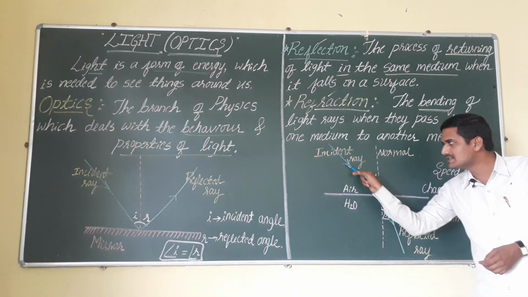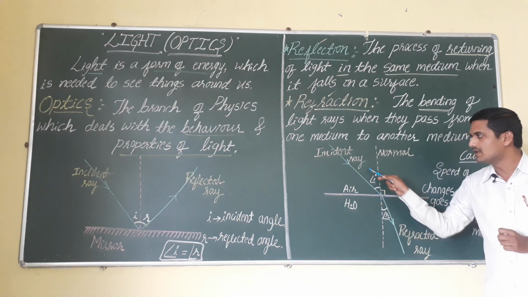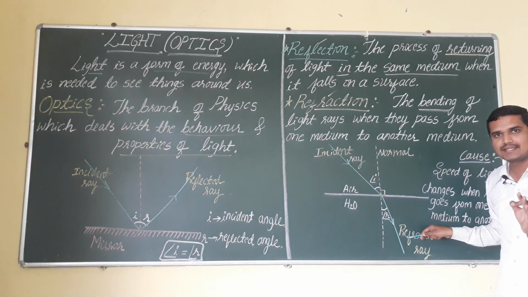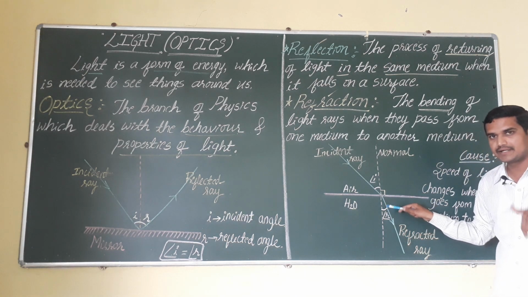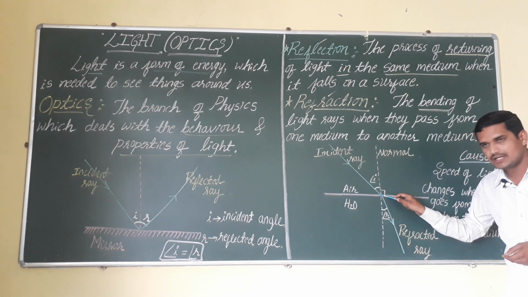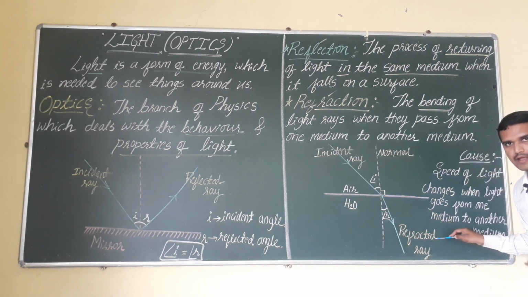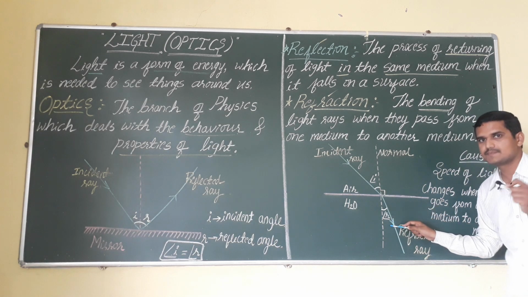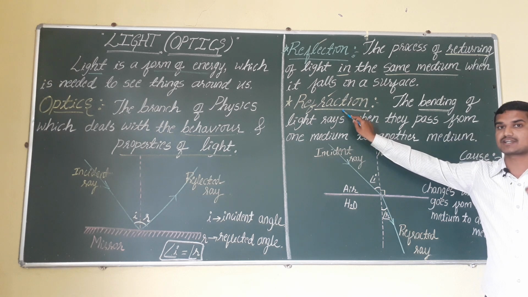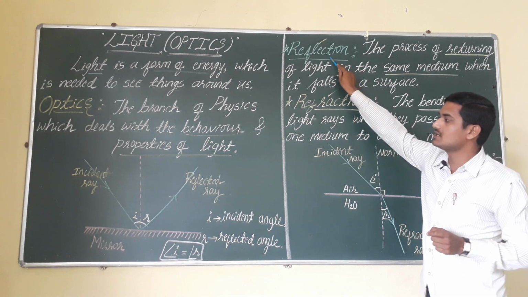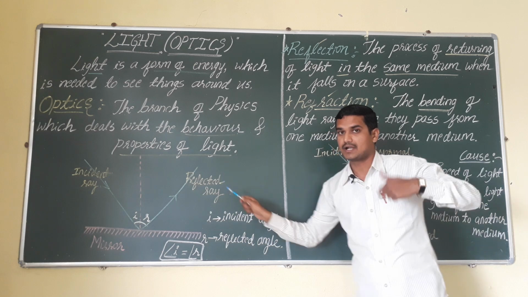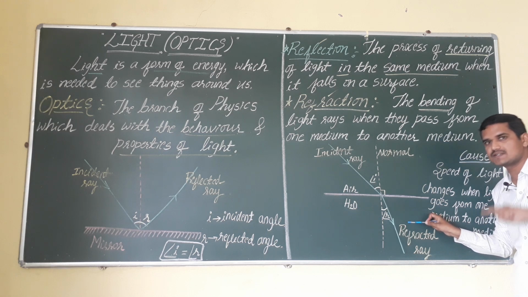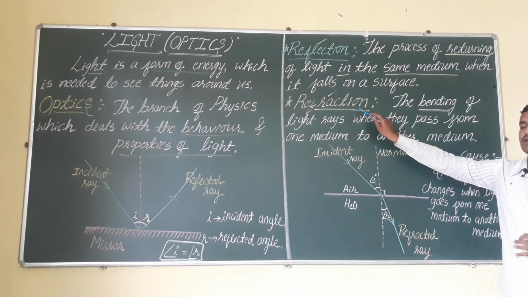Suppose I allow one incident light ray here, then what happens? This won't come back into the same medium. It is going to pass through the water, but it is going to bend, or change its direction. Actually, it should come in a straight path like this, but here it changes its direction. It is going to bend here. This basic property is called refraction. Observe here: reflection comes back to the same medium, but refraction passes through another medium and bends, or changes its direction. This is the meaning of refraction.